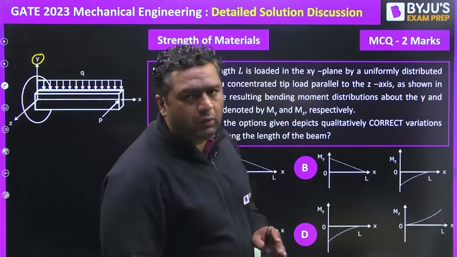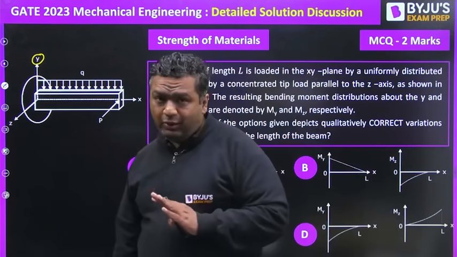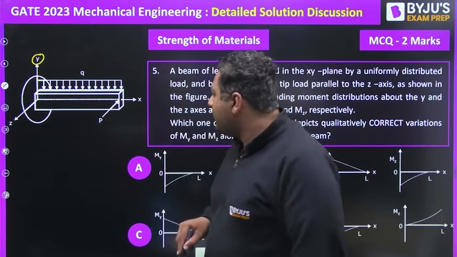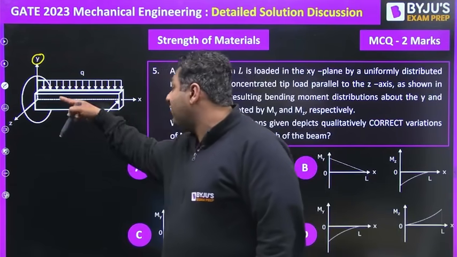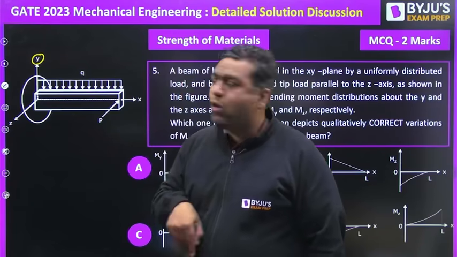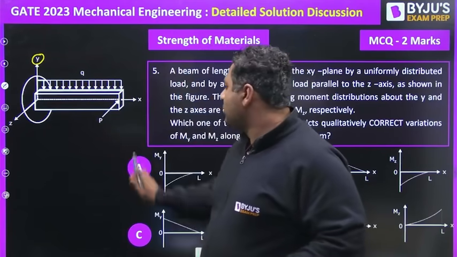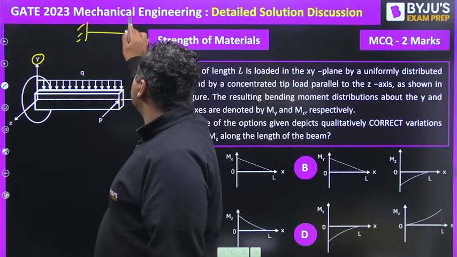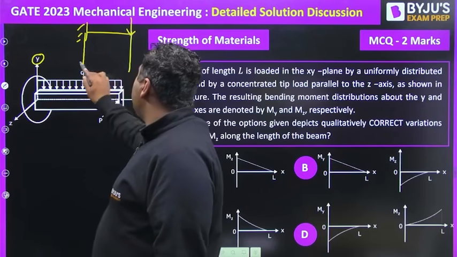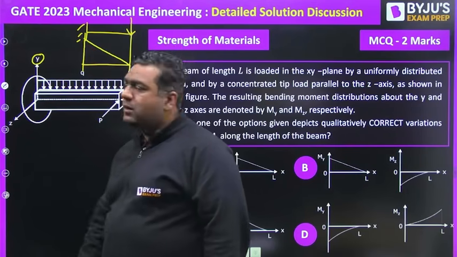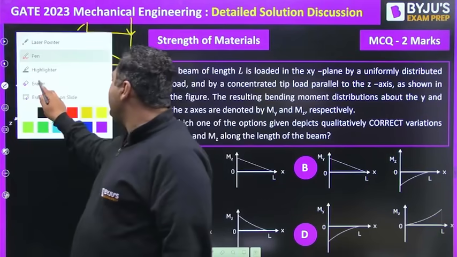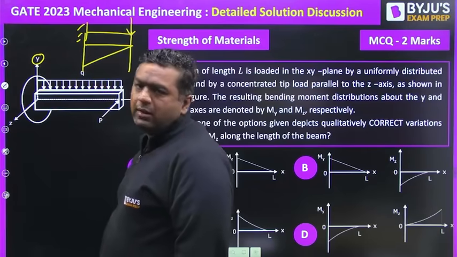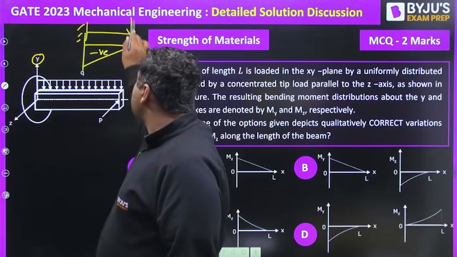First of all, we already know that there are loadings acting in different planes. If you see, this point load is acting like this. So obviously because of that, this beam is going to deflect in the Z direction, not only in the Y but also in the Z direction. So because of this load, we need to talk about the bending moment. If this load were like this, then we could very easily make the BMD for this, and it will come like this. Note this, I have made it for sagging, as hogging is happening in this case. This will be the BMD, but as I said, this is if the load is acting like this.